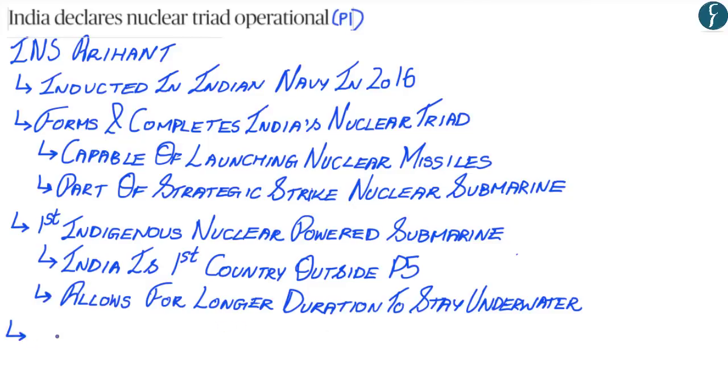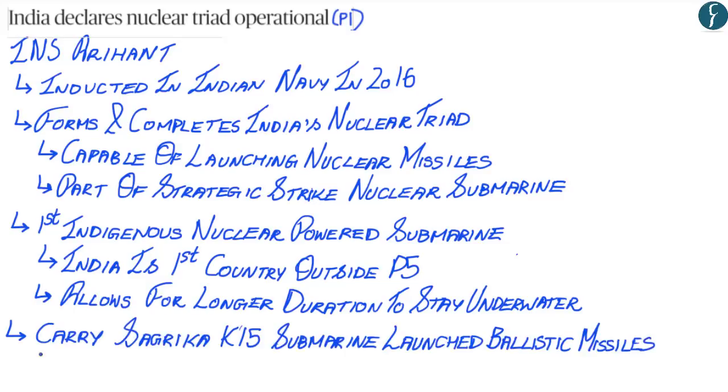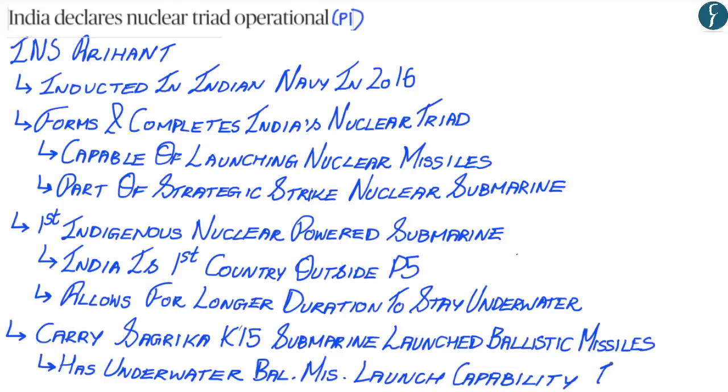Now, you should also remember that INS Arihant carries Sagarika K-15 submarine launched ballistic missiles. INS Arihant also has underwater ballistic missile launch capability. In some submarines, they have to surface above the water to launch ballistic missiles. However, if these submarines come above the water, it increases the chance of being detected by radars or by enemy naval or air force units. The Sagarika K-15 submarine launched ballistic missile generally has a range of over 700 km.